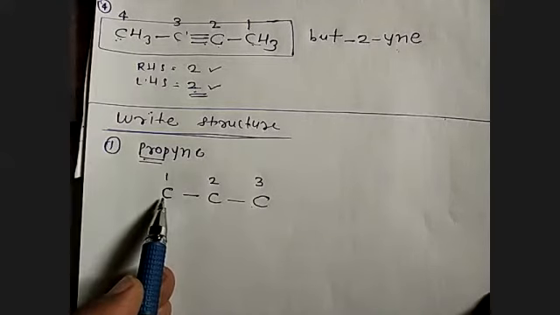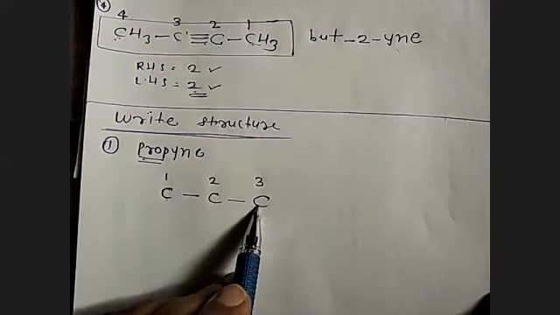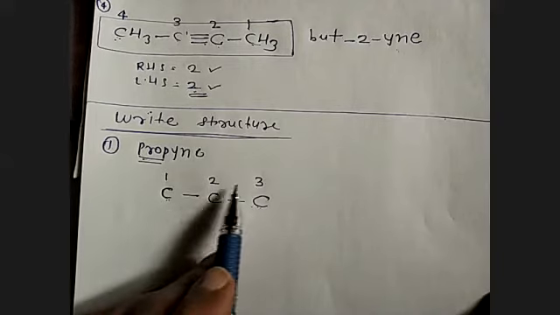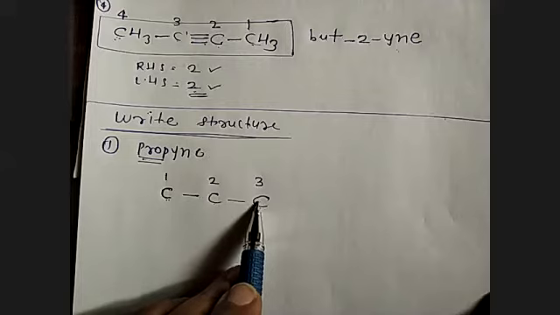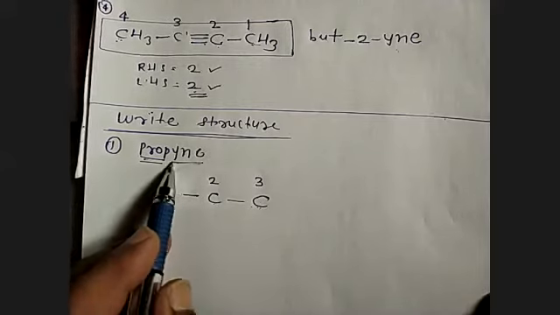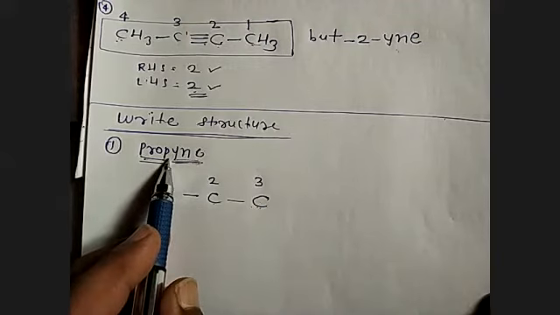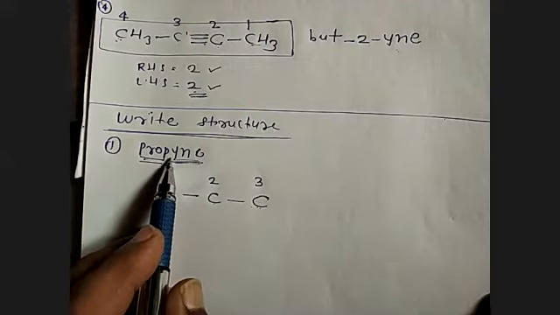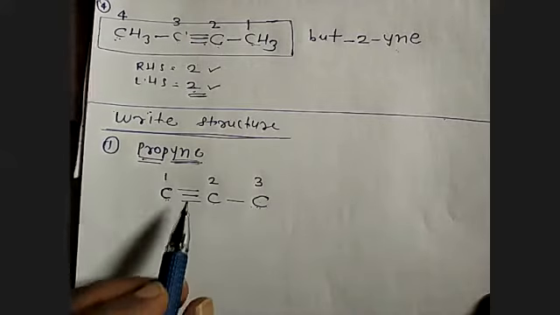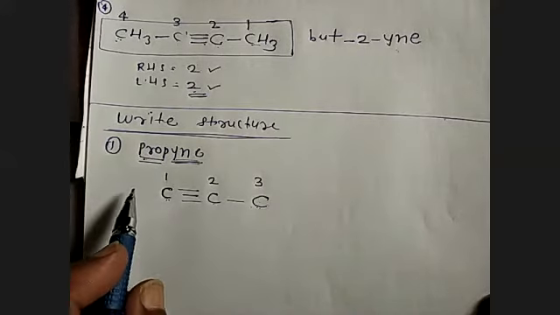Prop. Prop means how many carbon atoms? 1, 2, 3. 3 carbon atoms is called prop. Number the carbon chain either from the left hand side or from the right hand side. Now see here, yne. Yne means triple bond and no number is written. No number is written means what? Triple bond is between 1 and 2. So 1 and 2 is between triple bond. And last step, complete the valence of each carbon atom.